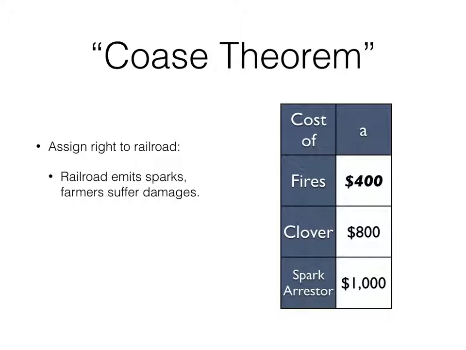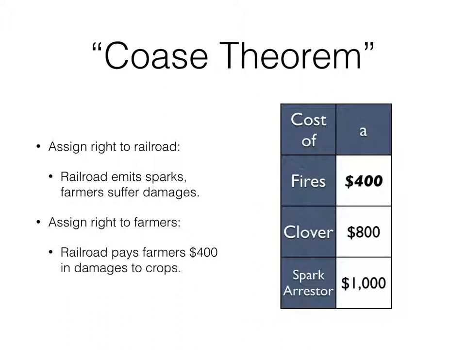Neither of those are effective. They're just going to have their crops burn. Assign the rights to the farmers, and the railroad is going to pay the farmers anywhere from $400 to $800 in order to burn their crops, and the farmers are going to accept it because anything over $400 they're willing to do that. So again, you end up with the least cost outcome, which is the fires.